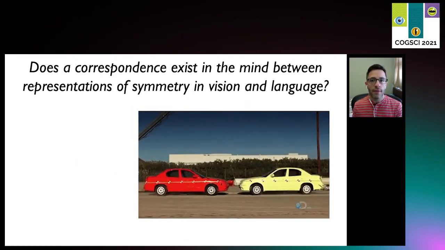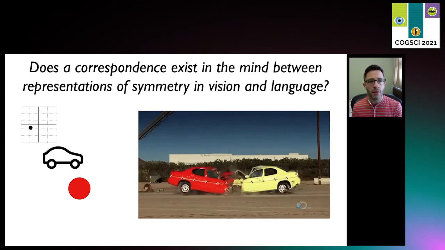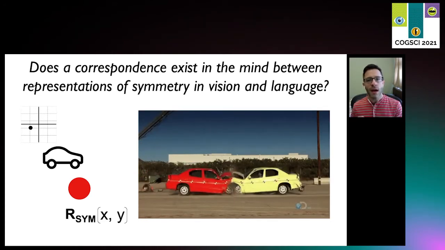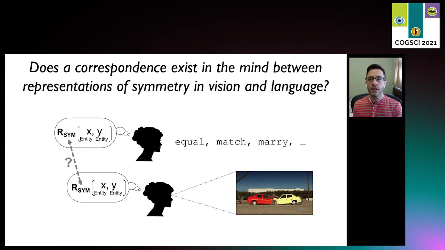In particular, that it traffics not only in low-level properties like the locations, shapes, or colors of the cars in this image, but also higher-level relational properties like the symmetry of this collision. Now, I'll say more about this perspective at the end, but if this is right, then it raises the intriguing possibility that perception may generate representations in a format that language may also engage with. If so, then we may find that symmetry has a surprising influence on judgments of how a visual stimulus and a linguistic form relate. And not just at a surface level, like the word being a good label for that particular scene, but even when the label and stimulus share little else in common apart from the property of symmetry.